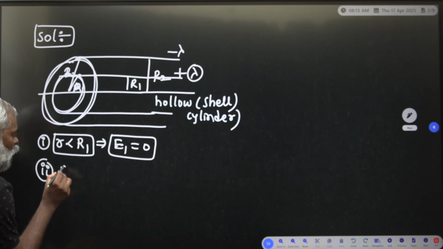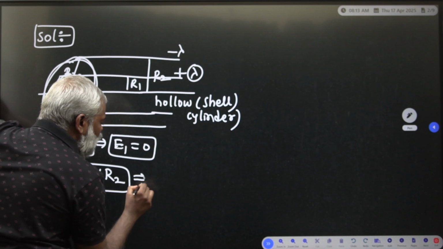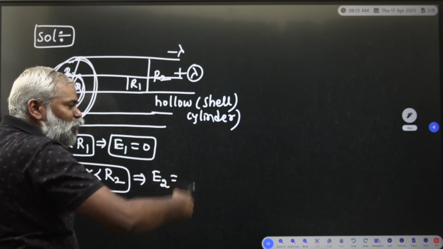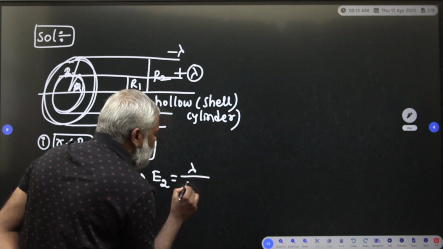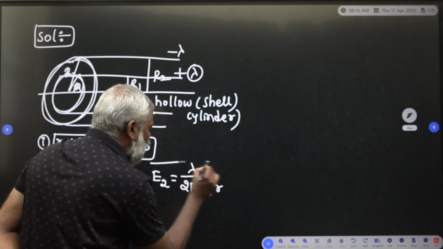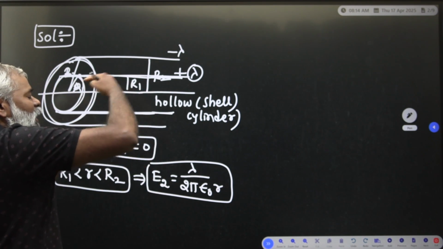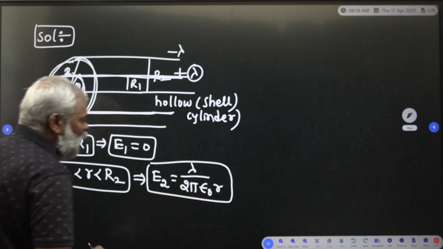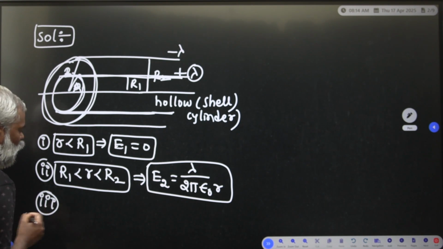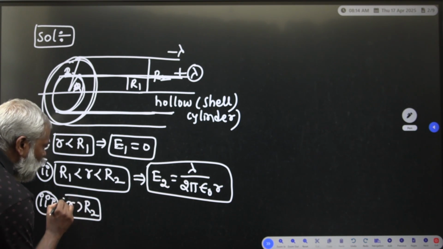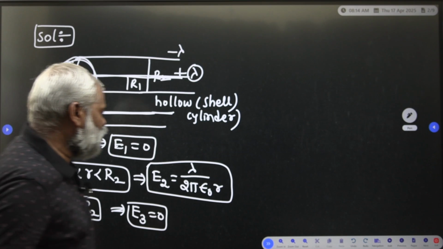When R1 is less than R is less than R2, the electric field E2 is like that of an infinitely long charged wire, so E2 is equal to lambda by 2 pi epsilon naught into R. When R is greater than R2, the electric field E3 is equal to 0.